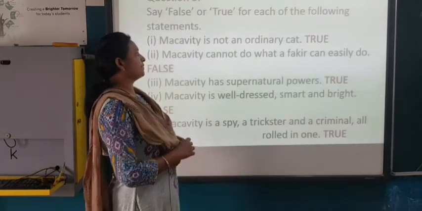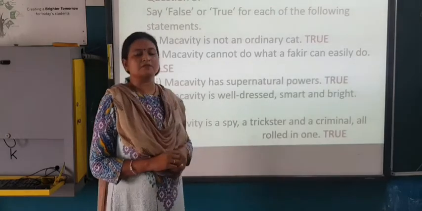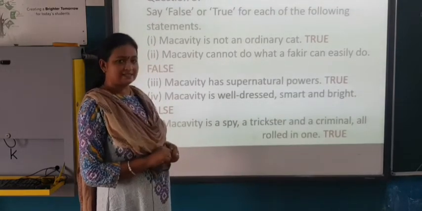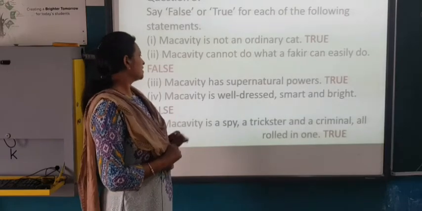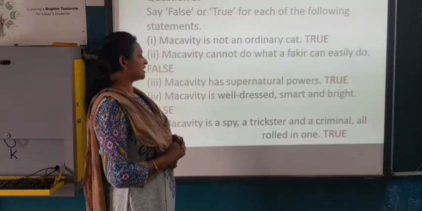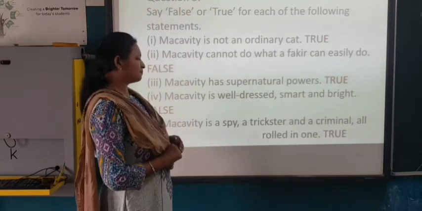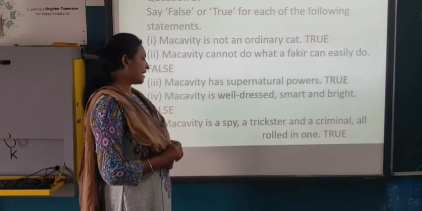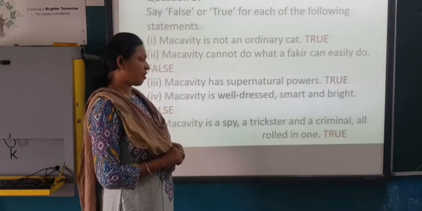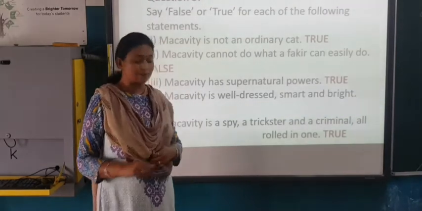True and false. McCavity is not an ordinary cat. True. McCavity cannot do what a fakir can easily do. False. McCavity has supernatural powers. That's true. McCavity is well dressed, smart and bright. That's false. McCavity is a spy, a trickster and a criminal, all rolled in one. That is also true.